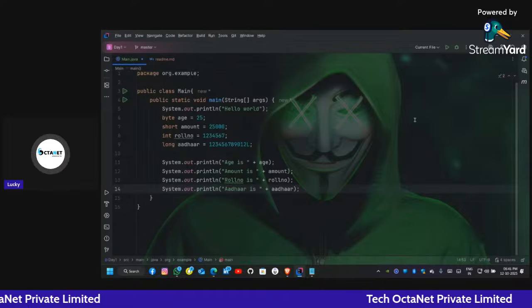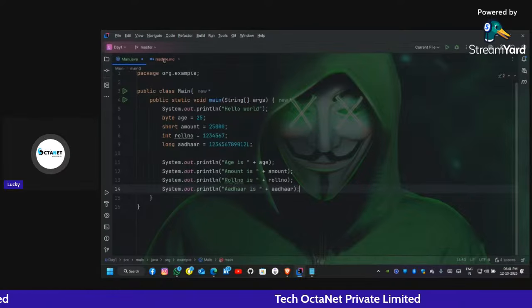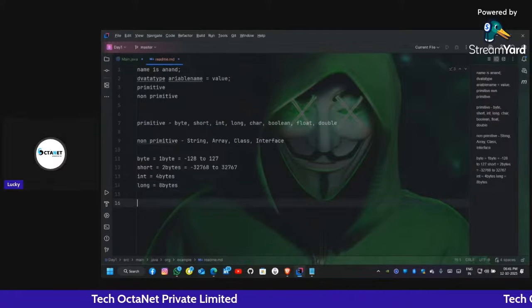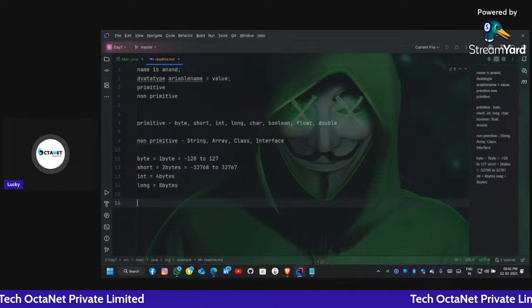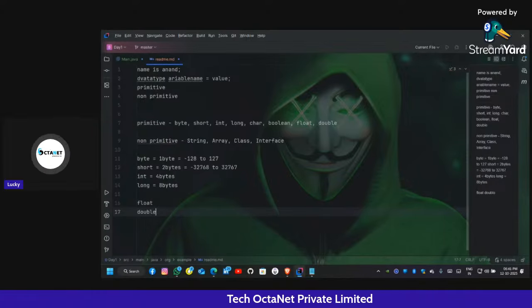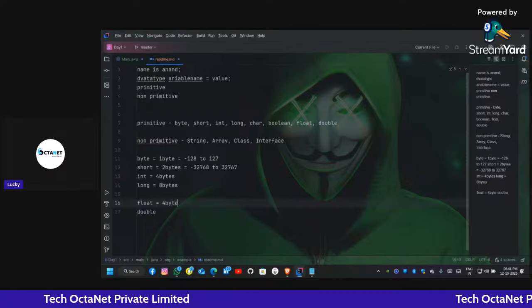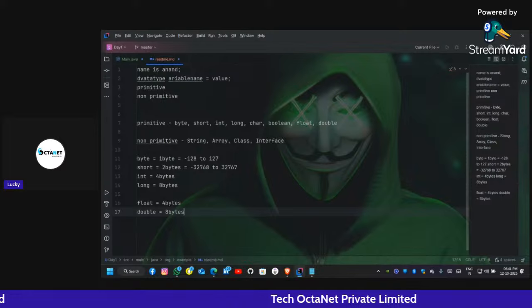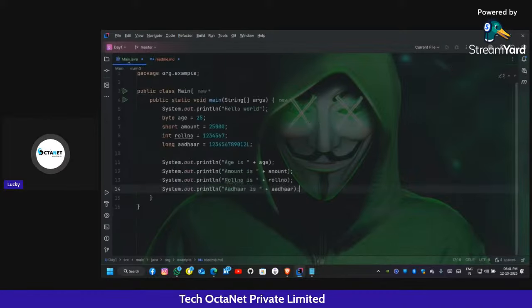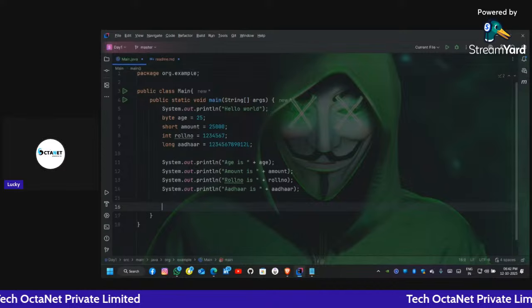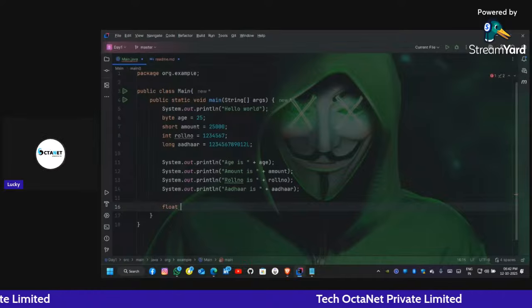Okay, so coming to the next, here we have discussed the long variables, then comes the decimal points. For decimals, we have two data types, that is float and double. Float takes 4 bytes of space, and double is of 8 bytes. Okay, so let's take an example of float and double. Let me declare a float.